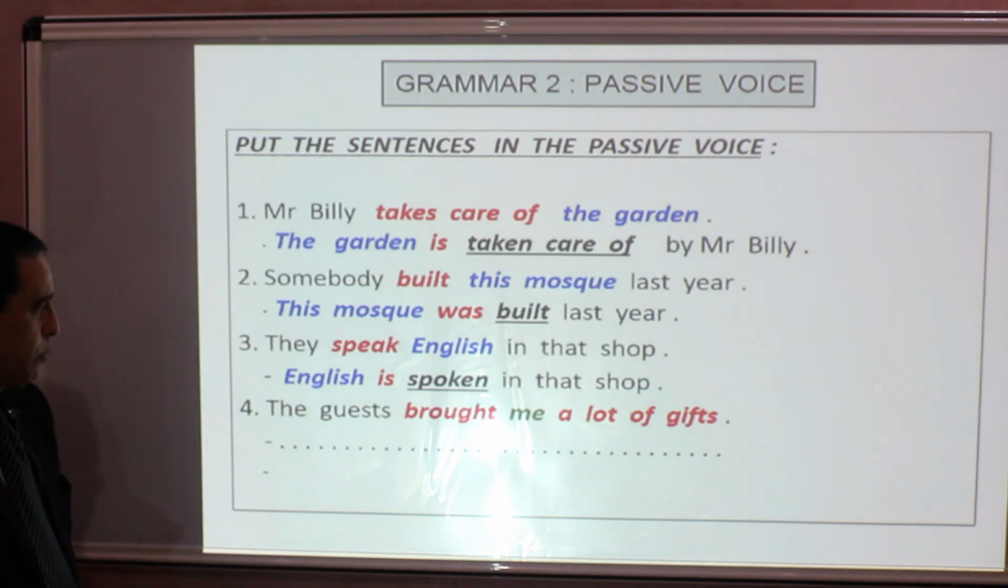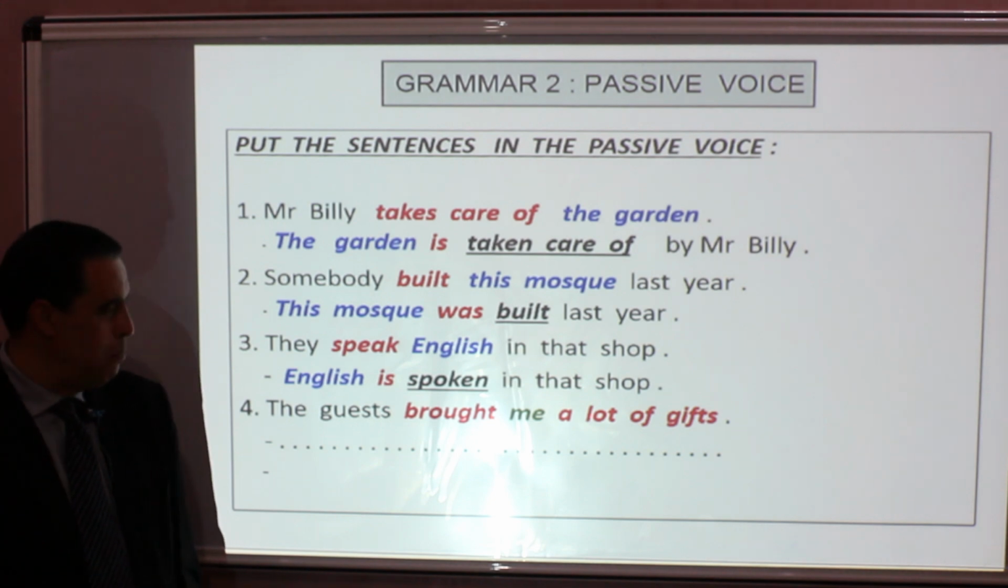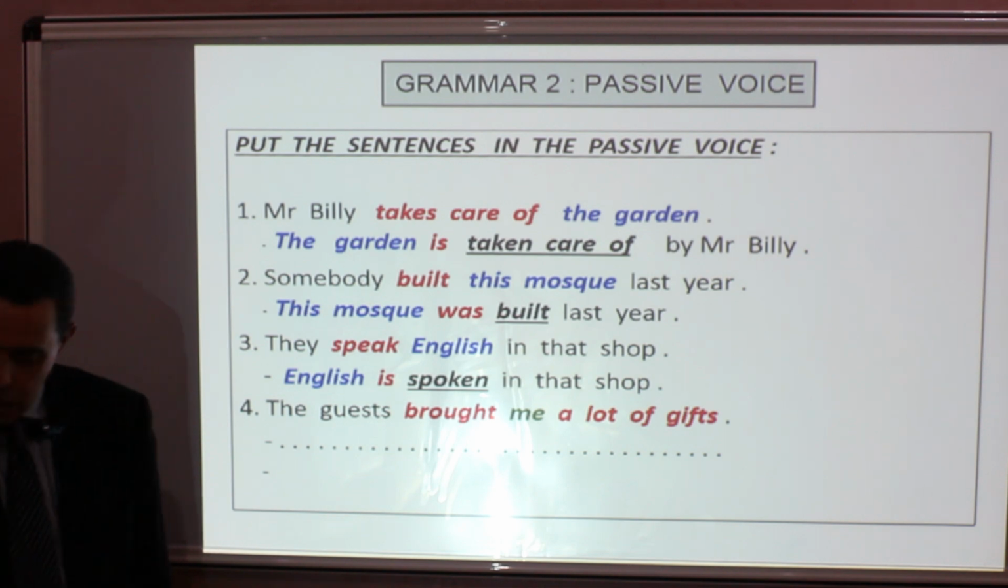4, the guests brought me a lot of gifts. As you see here, we have 2 objects, me and a lot of gifts. The guests brought what? They brought a lot of gifts to me. So we have the possibility to begin with me. In object position, it's me. If it changes to subject position, it's I. So I, brought is in the past. We put the verb to be in the past. I was, and brought is put in past participle. A lot of gifts by the guests.